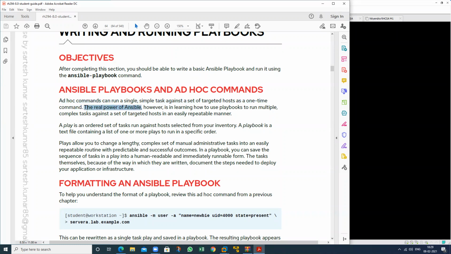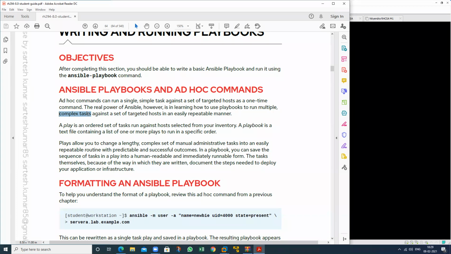The real power of Ansible, however, is in learning how to use playbooks to run multiple complex tasks against a set of targets. Suppose we want to configure Apache. It's a complex task. It's not a one-time command. First we install the packages, start the service, go to the configuration file, and so on.